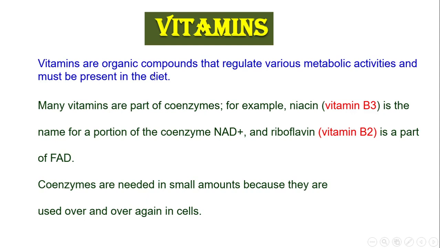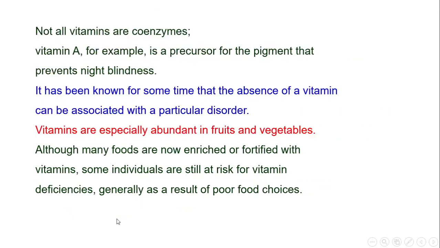Vitamins are organic compounds that regulate various metabolic activities and must be present in the diet. Many vitamins are part of coenzymes. For example, niacin, vitamin B3, is a portion of the coenzyme NAD+, and riboflavin, vitamin B2, is a part of FAD. Coenzymes are needed in small amounts because they are used over and over again in cells.